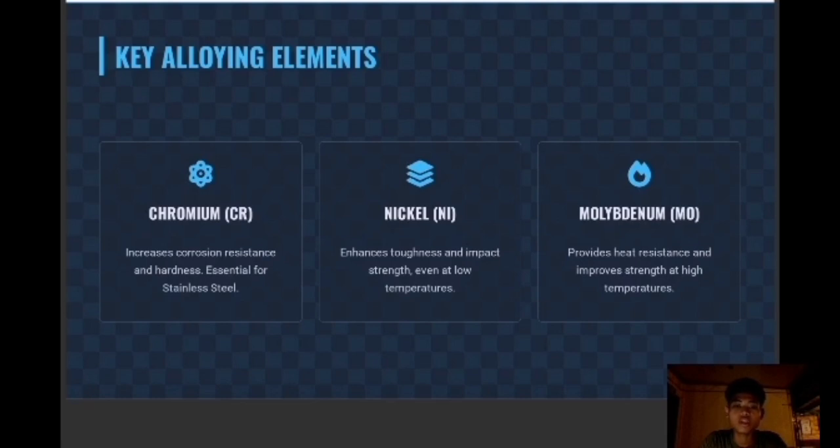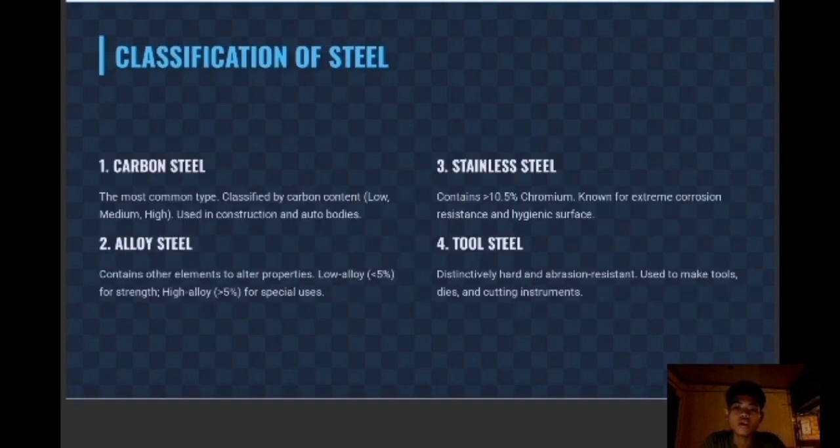First, chromium. It dramatically increases corrosion resistance and is a defining component in creating stainless steel. Nickel is added to enhance the material's toughness and impact strength, a property vital for resisting shock, especially in cold environments. While molybdenum is highly valued for its ability to provide exceptional heat resistance and improve the steel's strength retention even at extremely elevated temperatures. We categorize steel based on its composition and application.